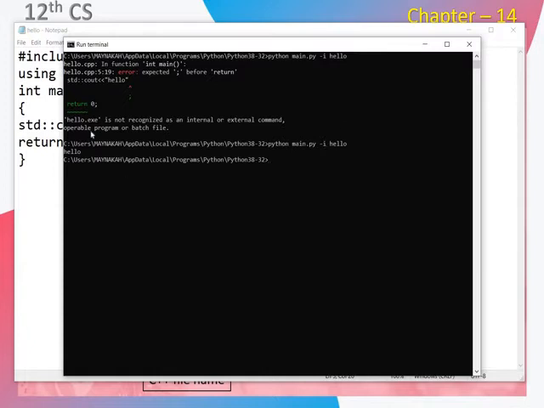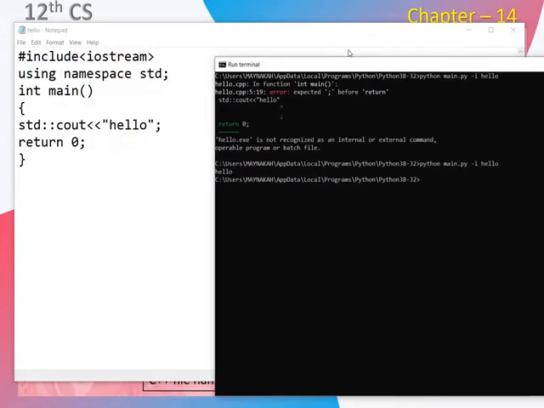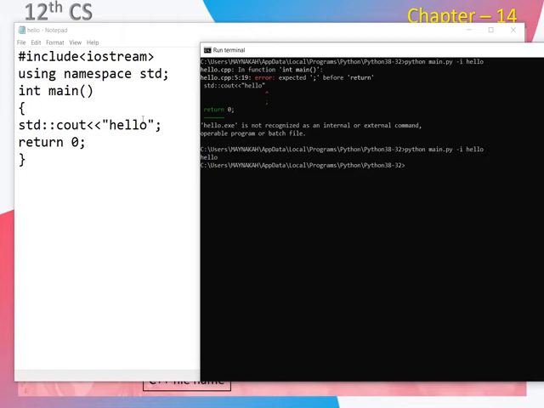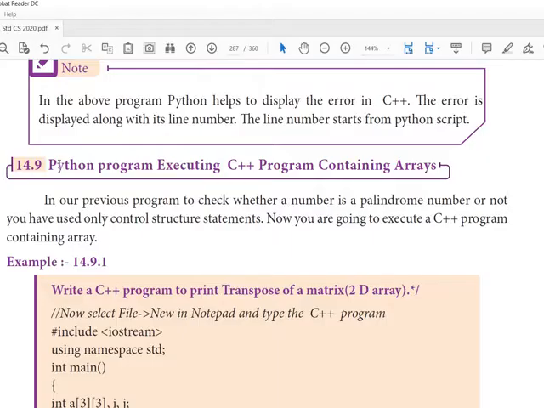So it executed. So we are getting the cout statement of hello, which is given in the C++ program. Is it clear, children? Next title is executing an array program.